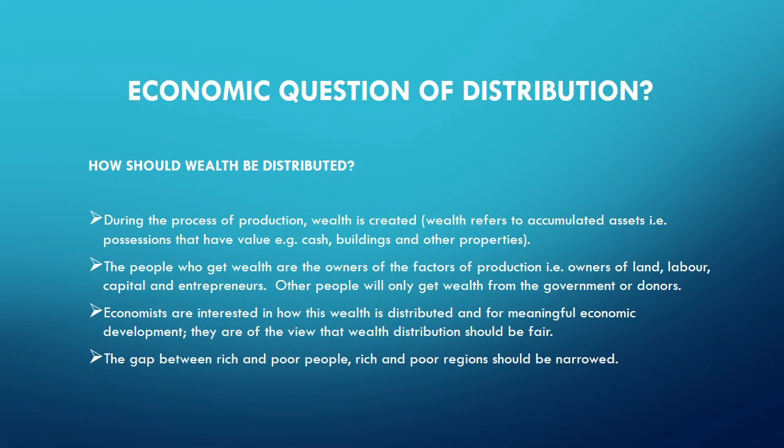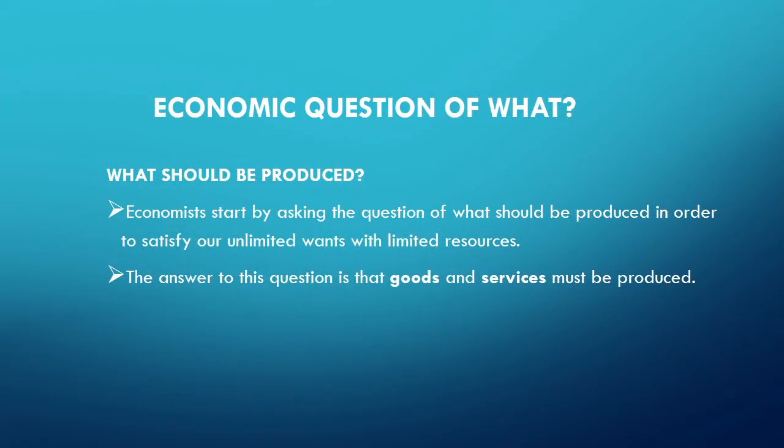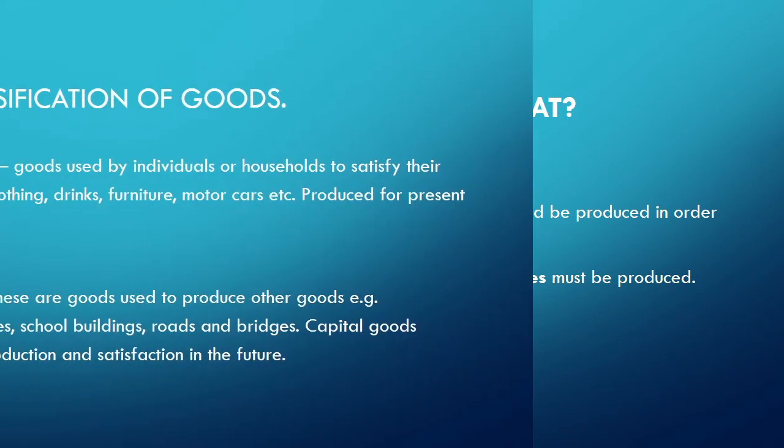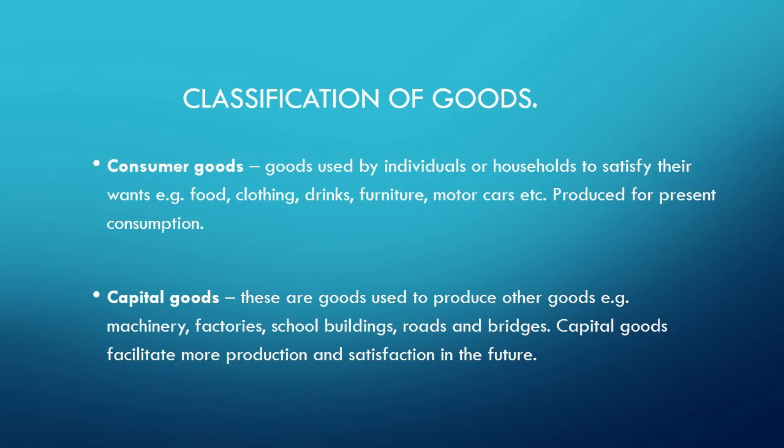We've noted that the question of what to produce is the one that is looked at by economists. And we have said that goods and services need to be produced. Now, these goods and services are classified into various classes or groups, and these include consumer goods.